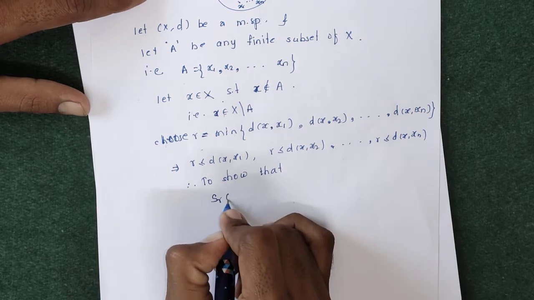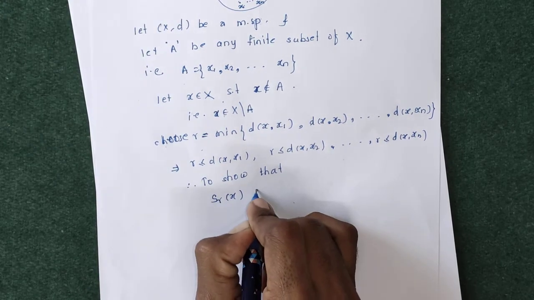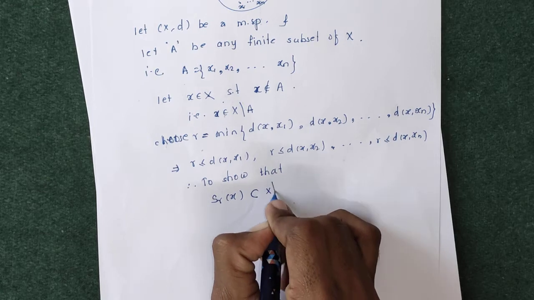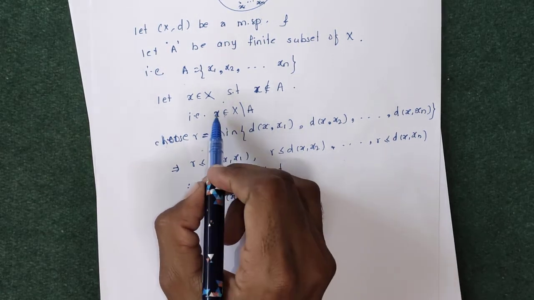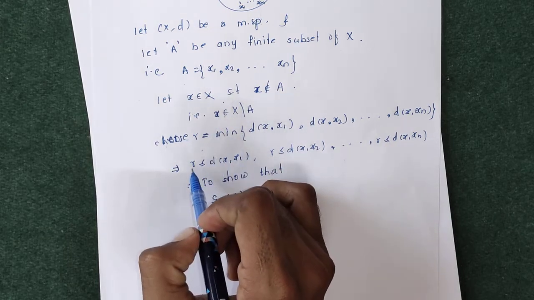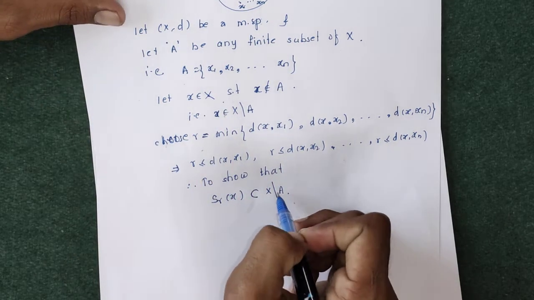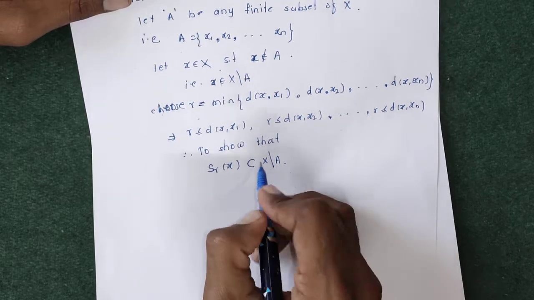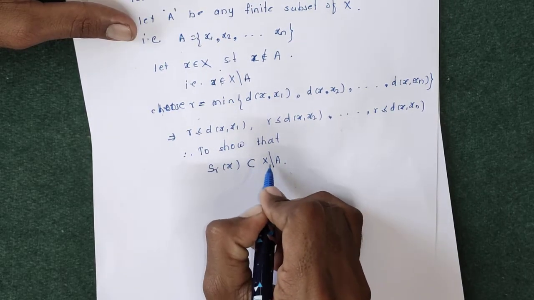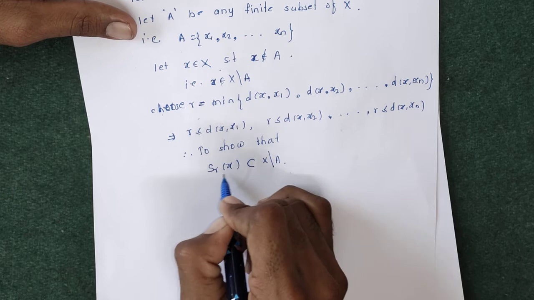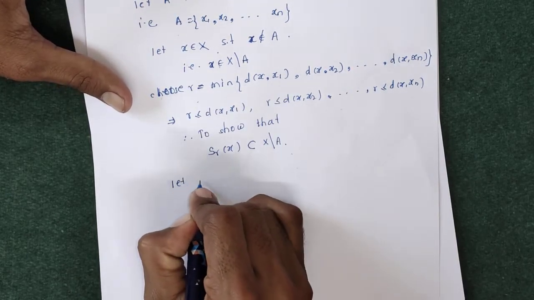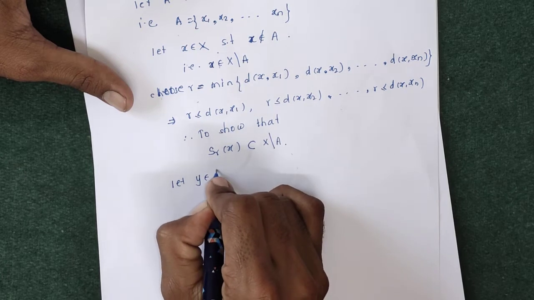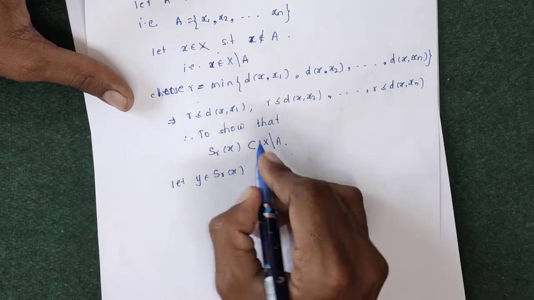Therefore, to show that SR of x is contained in X minus A, to show that this open sphere centered at x with radius r lies inside X minus A, we have to prove that any arbitrary element of SR of x lies inside X minus A. So let y be any arbitrary element of SR of x, y belongs to SR of x.